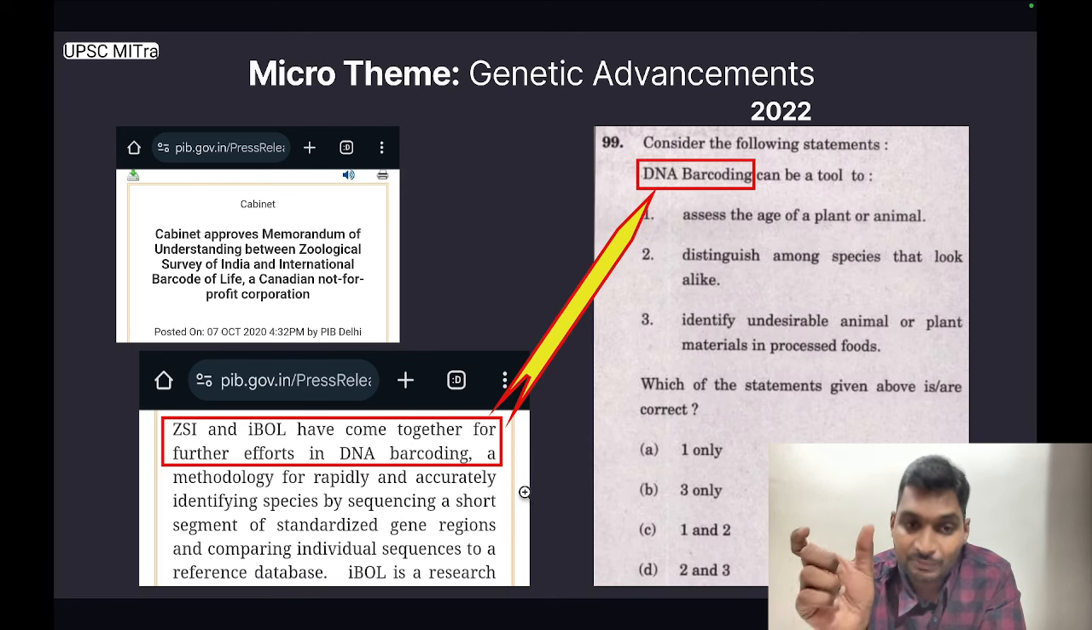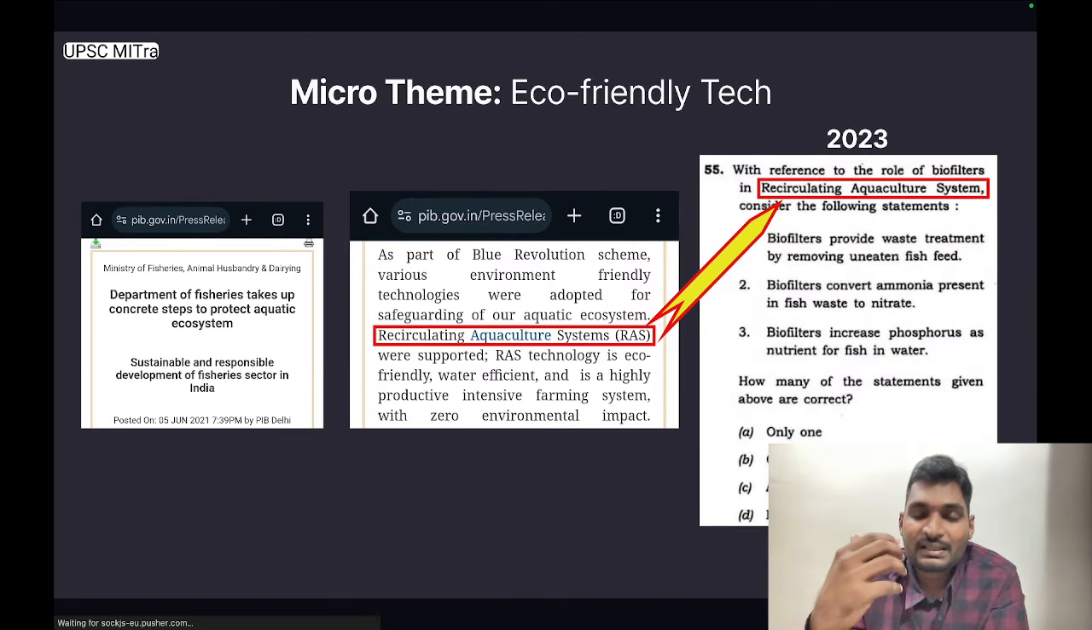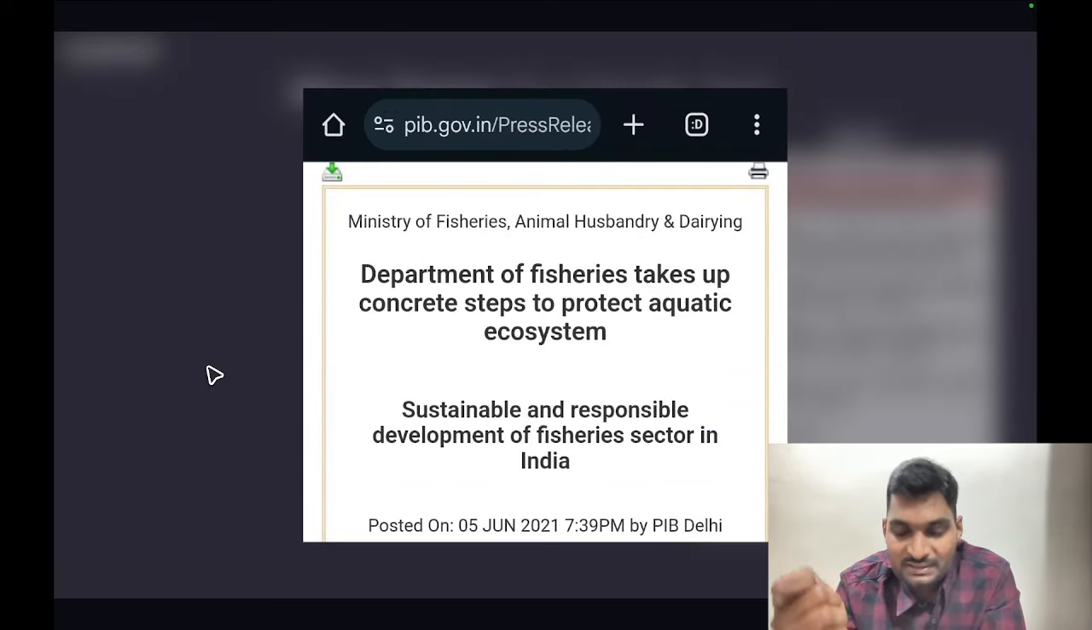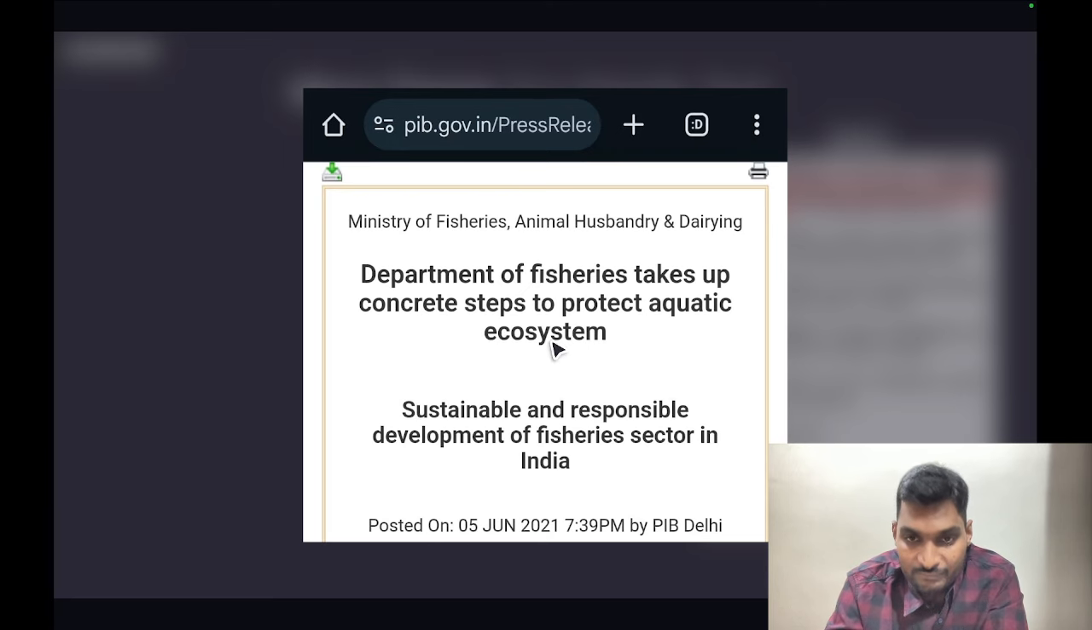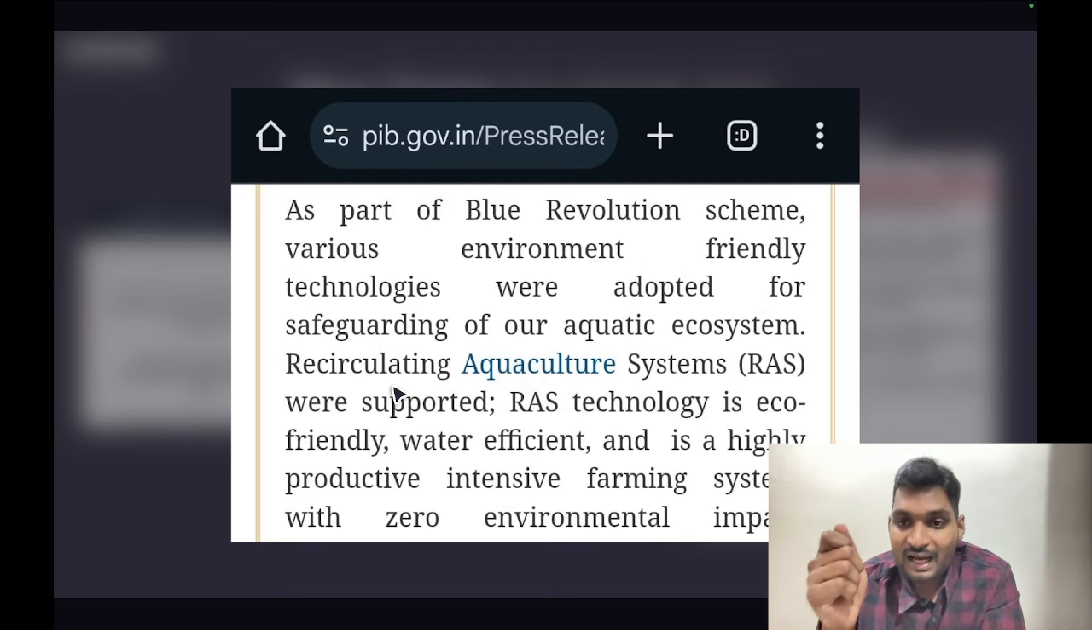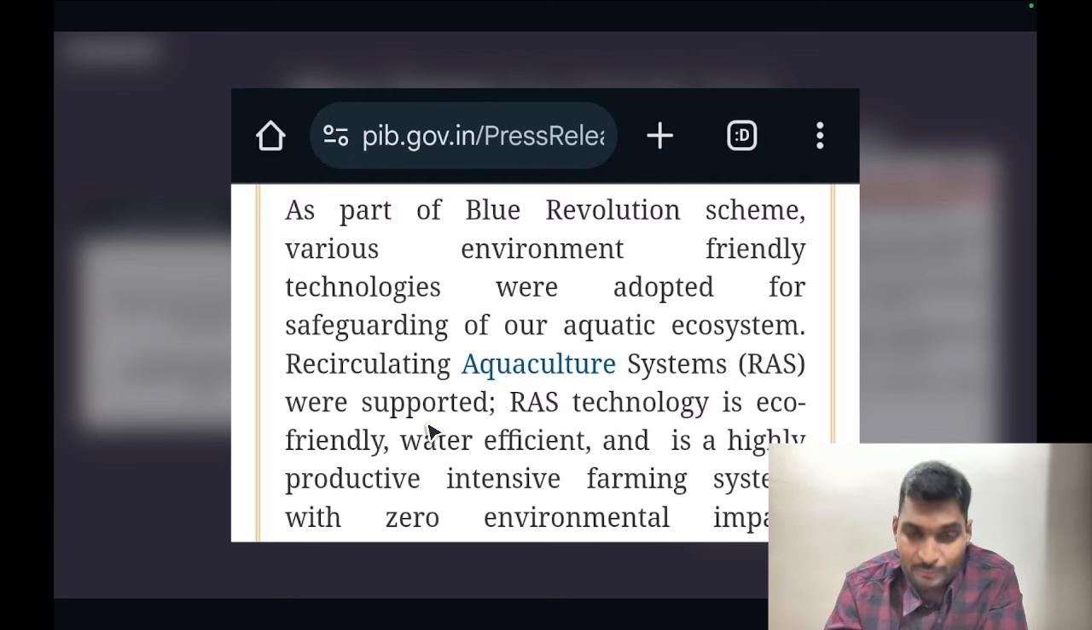under this particular micro theme of genetic advancements. The next micro theme is eco-friendly technology. This release is from Ministry of Fisheries, Animal Husbandry and Dairying. It is titled Department of Fisheries takes up concrete steps to protect aquatic ecosystems. It further goes on to read that recirculating aquaculture systems, RAS, were supported. RAS technology is eco-friendly, water efficient and is a highly productive intensive farming system with zero environmental impact.